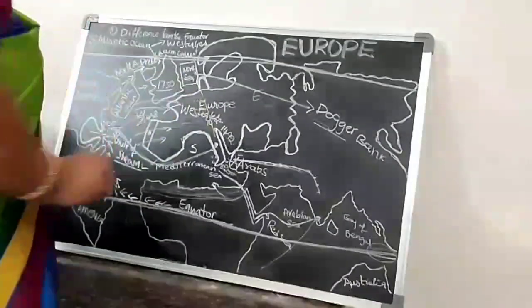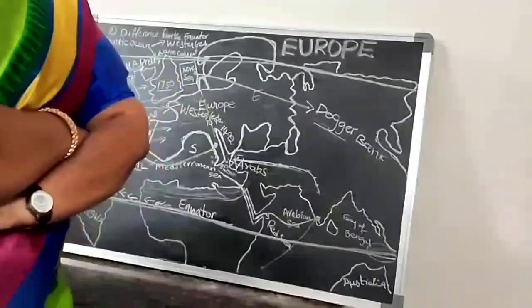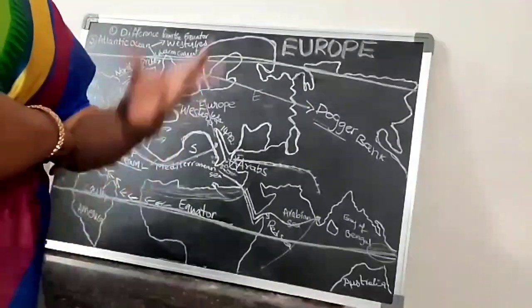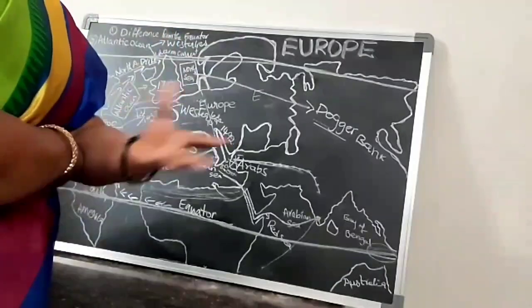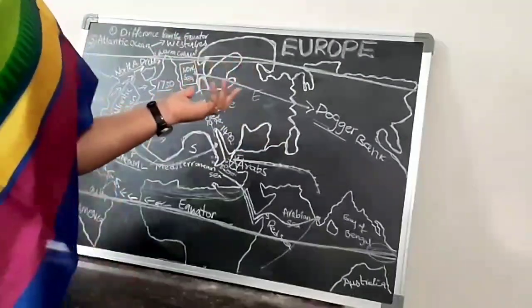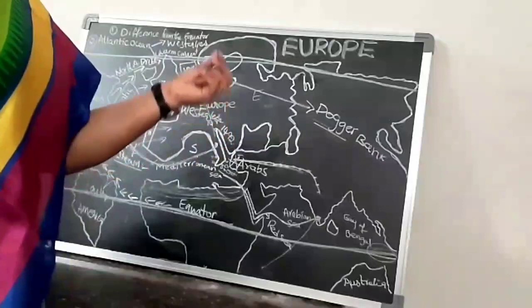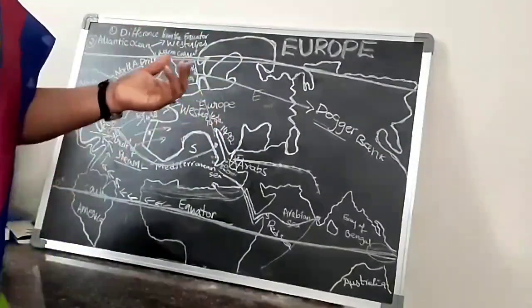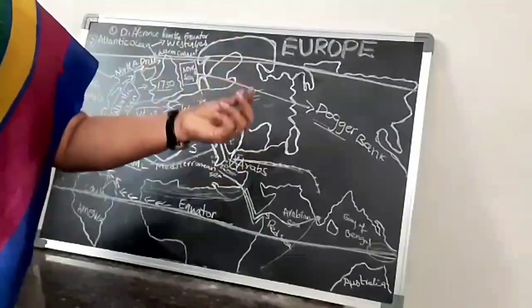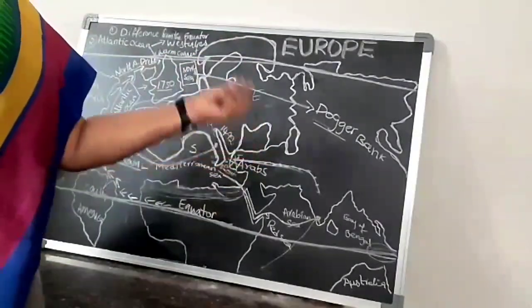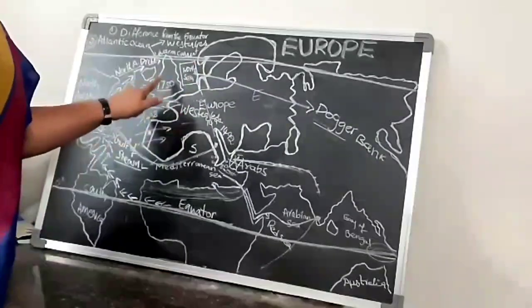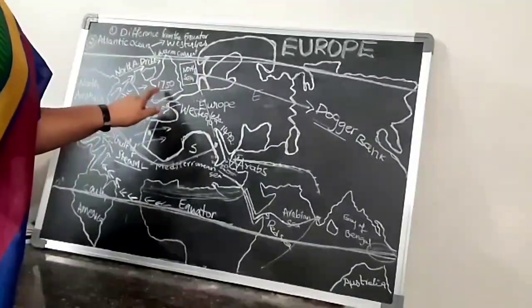In England. What is a revolution, children? Revolution is nothing but a change in a society. What is the great change in a society? Production. Where did it happen? It happened in textile industries. Textile industries. As I said, from India, qualified cotton and indigo was taken away from India and industries were installed in Europe, especially England. Okay, then what happened?